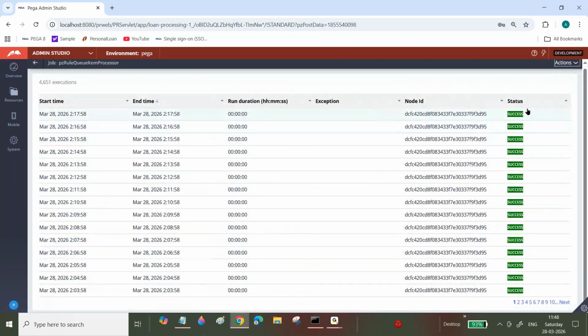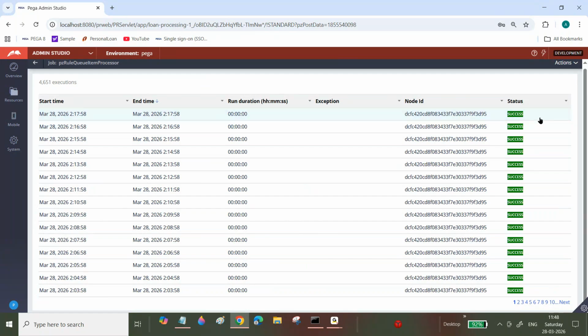Here we can see the status. If it failed, here you can see why it failed. Which node it is executed on, how much time it is taking, when it started, when it ended, what the runtime is, which node it is executed on, and what the status is.